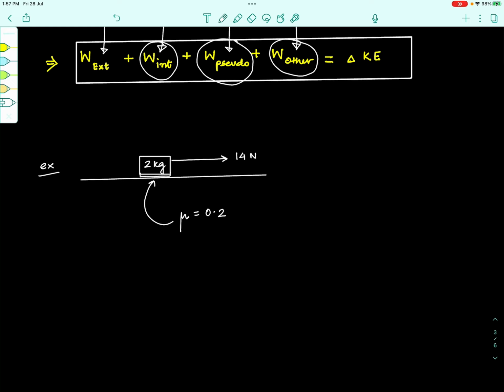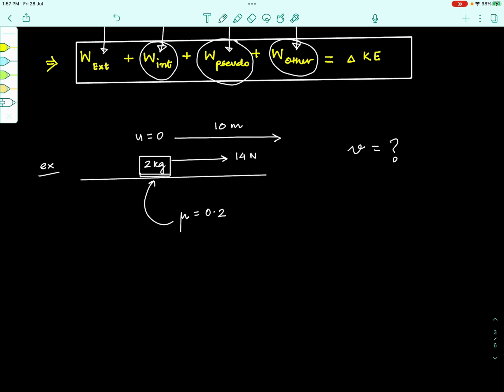Now, the question is, starting from rest, find the velocity gained by the block in moving a distance of 10 meters. So, the initial velocity of the block is 0, and under the effect of these forces it travels a distance of 10 meters. We are supposed to find out the speed that the block gains in the process of traveling through this distance.